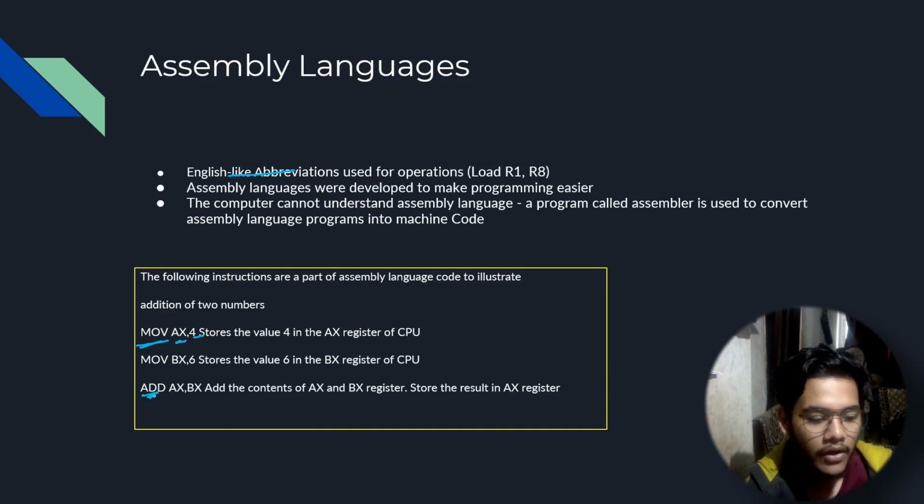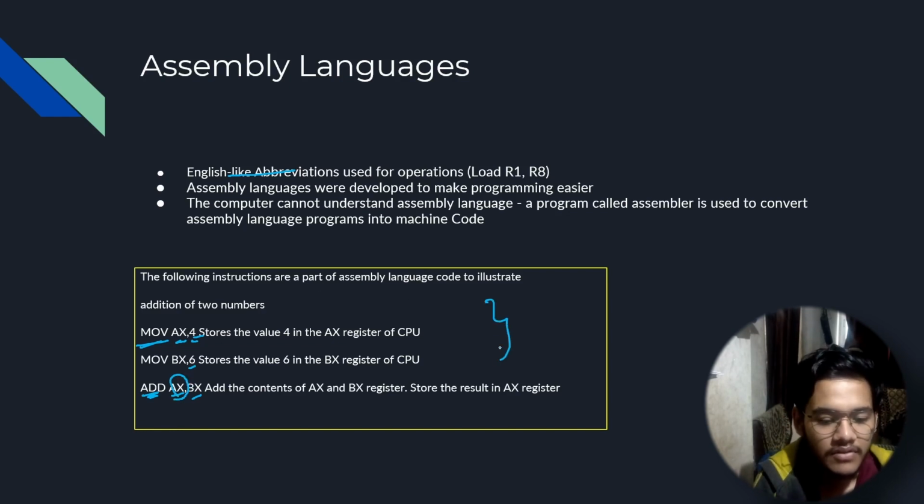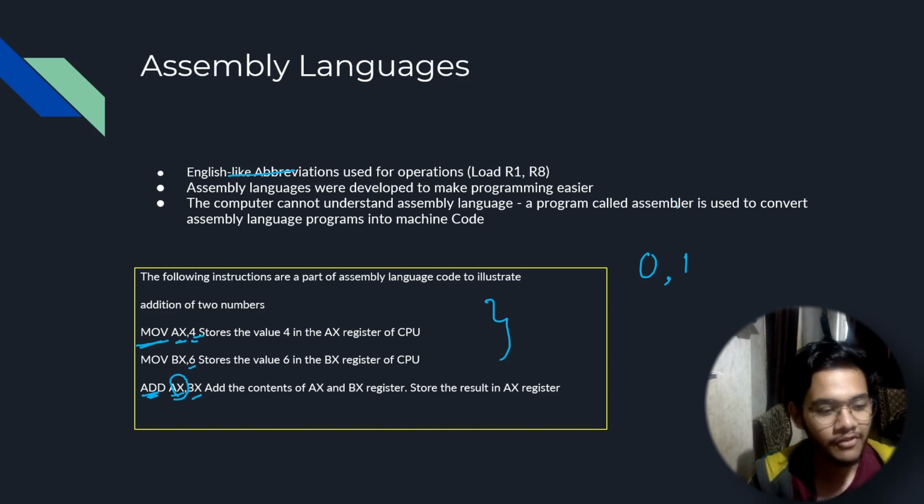Then we have the add operation. So we'll add whatever is in the ax register, that is 4, and in the bx register, that is 6. The result is 10, and that will be stored in the ax register. So in ax, now 10 will be stored. So this is assembly language. It's a little bit easier to understand than just a bunch of zeros and ones, but it's still a bit complicated.